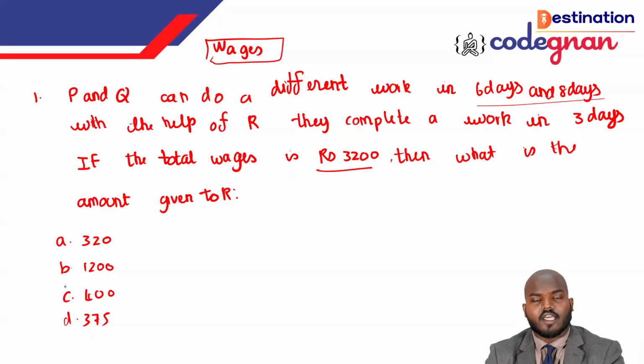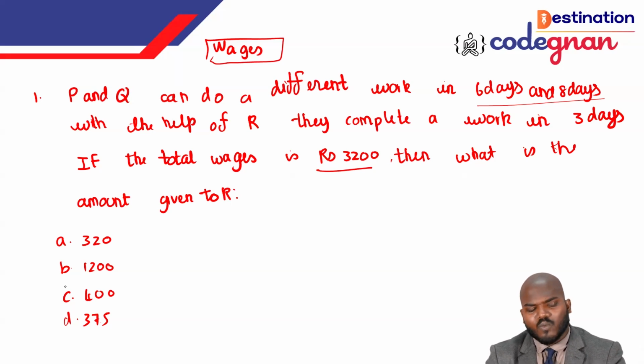Okay, I'll explain the question, guys. This particular question deals with the heading of wages. P and Q do the work in 6 days and 8 days individually. With the help of R, they complete the work in just 3 days. The total wages is 3200, so what is the amount exactly given to R?